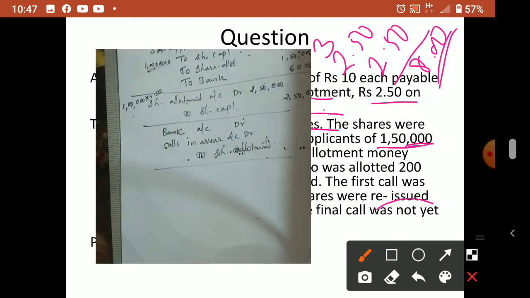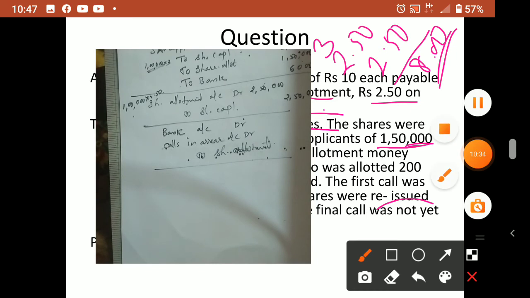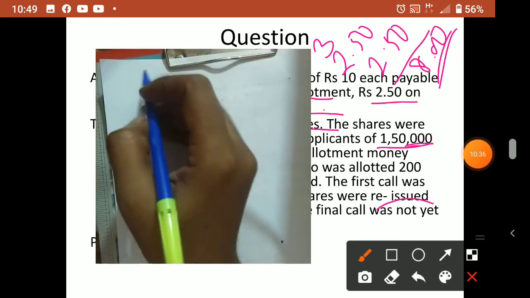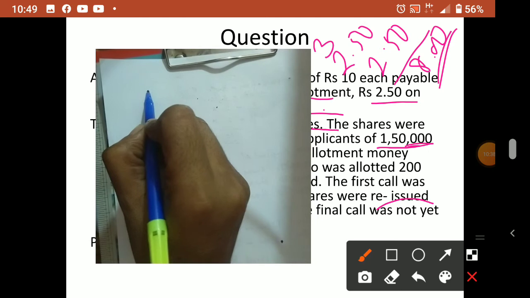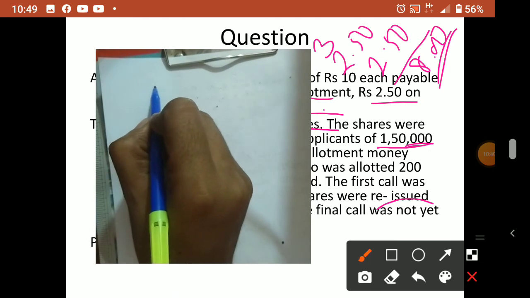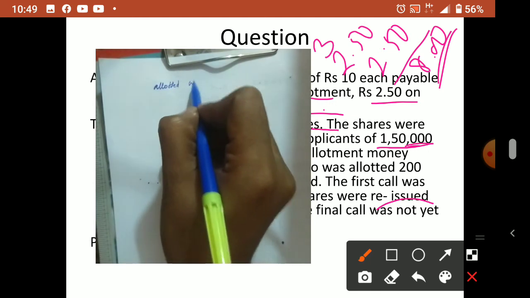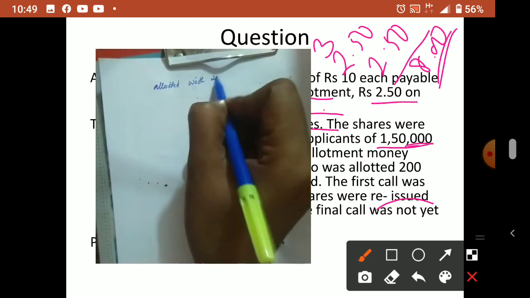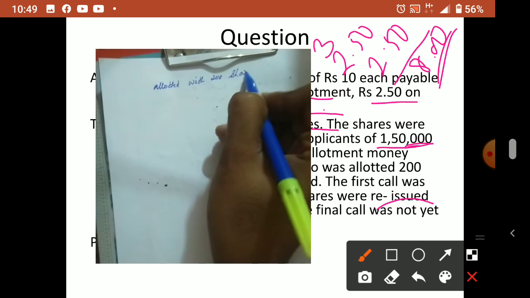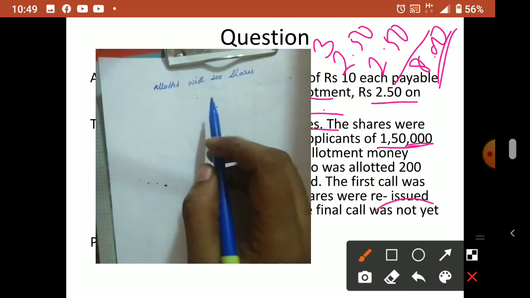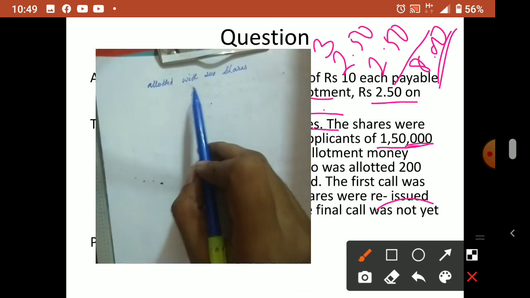So we will do the calculation first. The shareholder who is given in the sentence, the shareholder who was allotted 200 shares. That means all the shareholders come under pro rata.